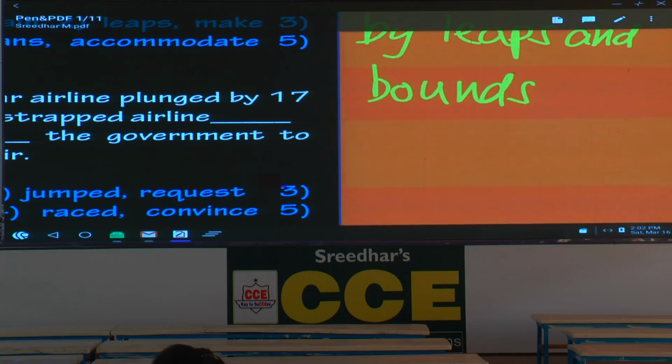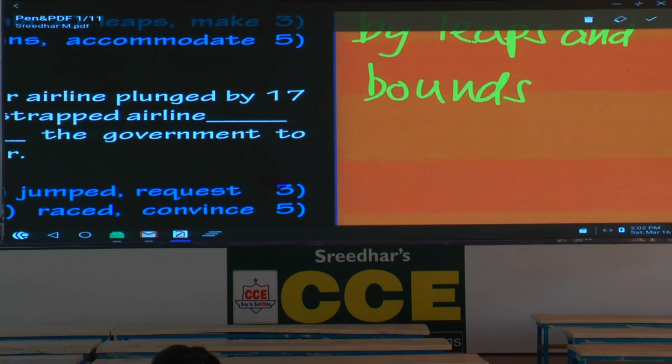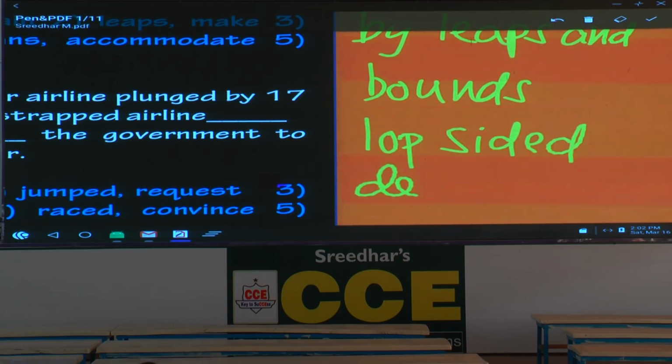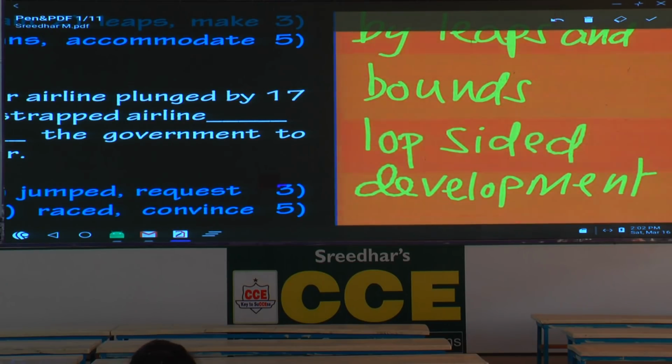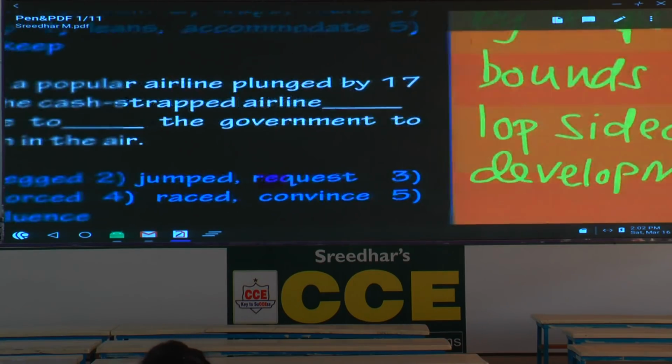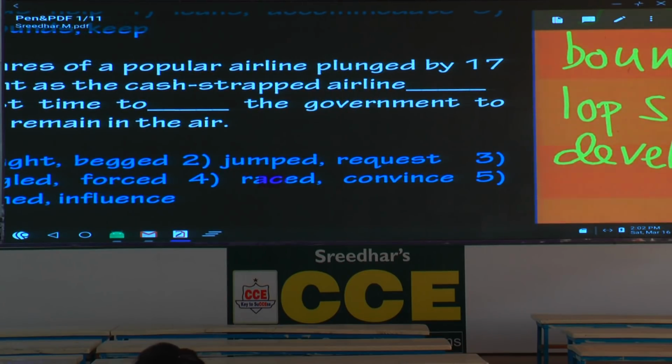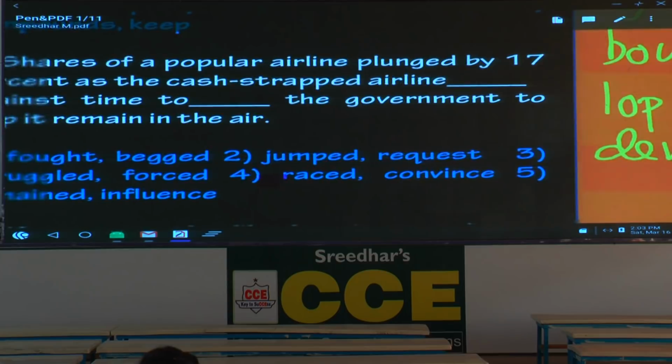Then there's one expression, please write the expression. We call it lopsided development. Lopsided development means uneven development. Write the meaning, uneven development. Lopsided, not even. Today if you take this city, certain pockets very modern, certain pockets very backward. So it's a typical example of lopsided development. At the same time, the city is growing by leaps and bounds. The city is growing by leaps and bounds.